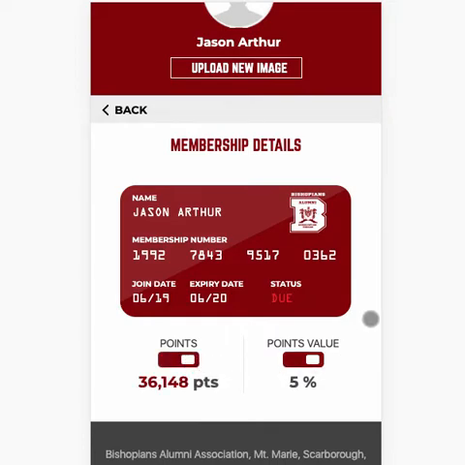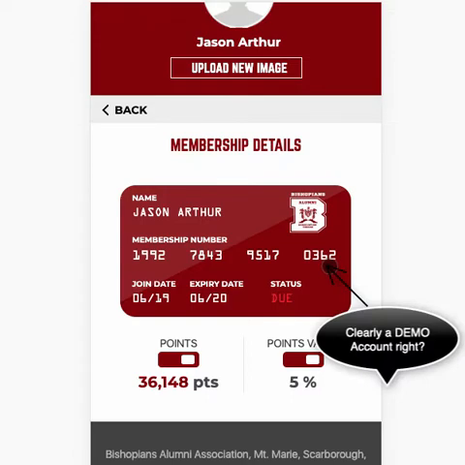Once you create an account, you are automatically given a 16-digit membership number that will forever identify you within our database. The first 4 digits will always represent your graduation year, and the last 4 will always represent the chronological order in which you and members of your graduation year signed up to our database.